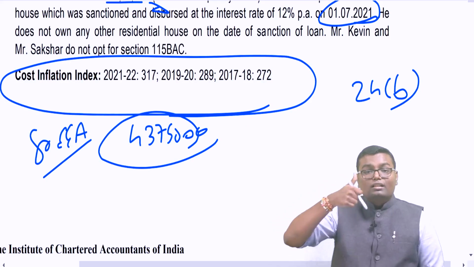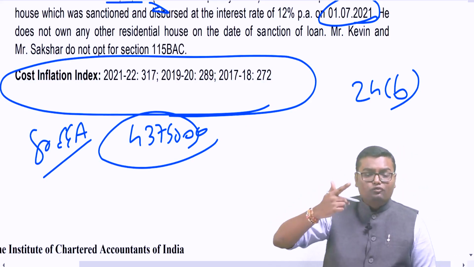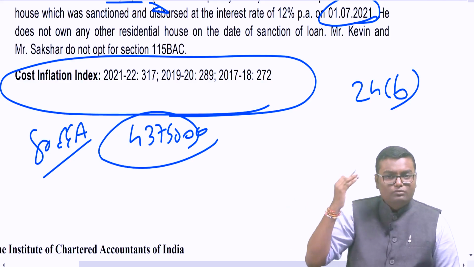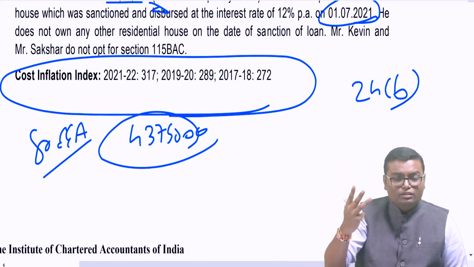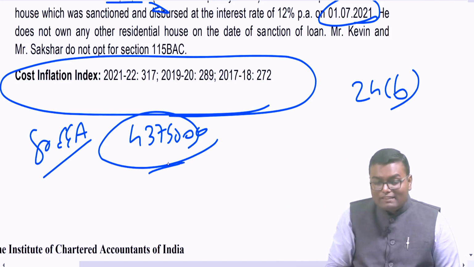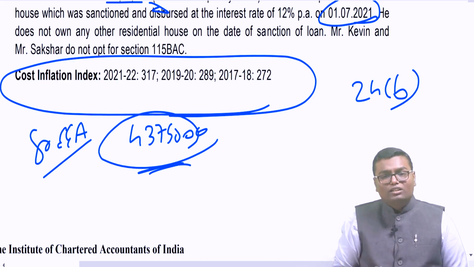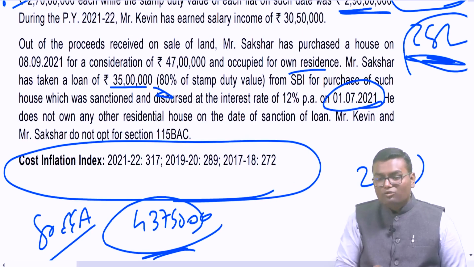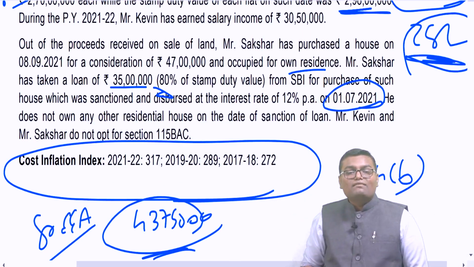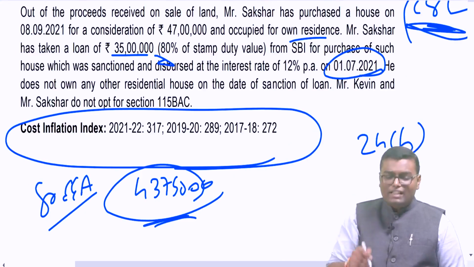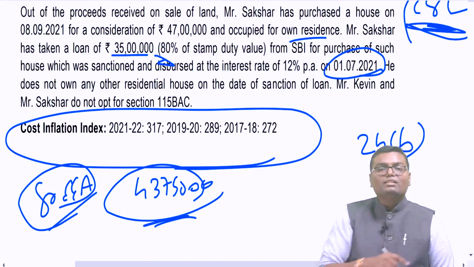Individual, housing loan sanctioned from 1920 till 2122 from a financial institution, the stamp duty of the house is less than or equal to 45 lakh, he does not own any other house property on the date of the loan. Can I say all the conditions are fulfilled? That's why over here 1,50,000 under 80EEA is also applicable.